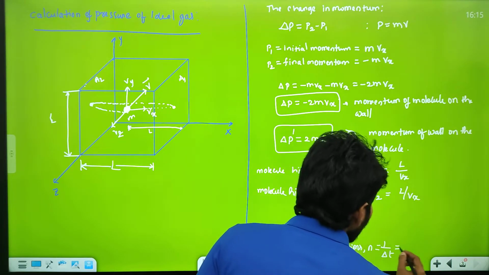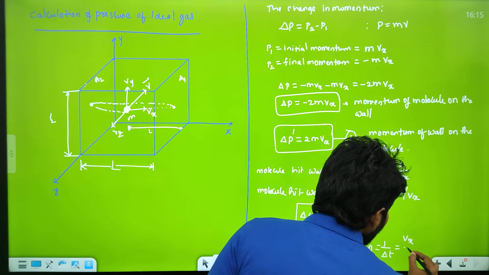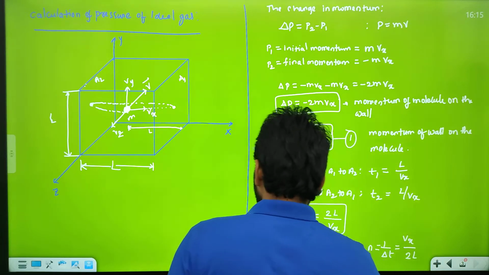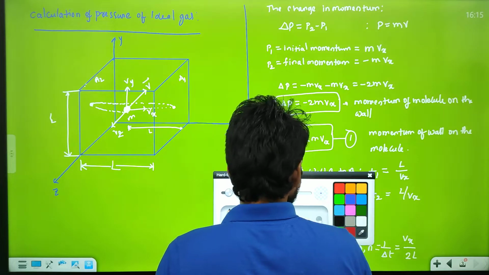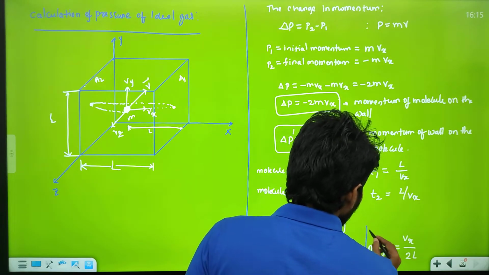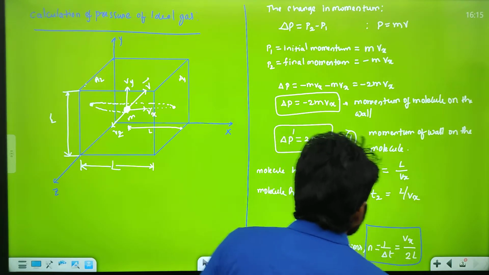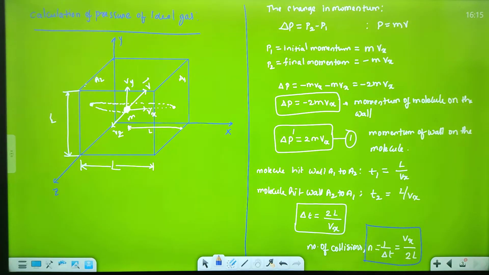We can write this as Vx by 2L. Okay? Vx by 2L. See? So we got equation 1 and we got equation 2.